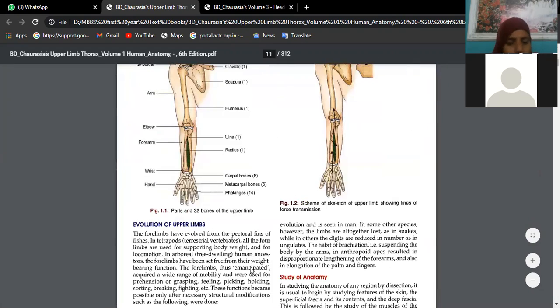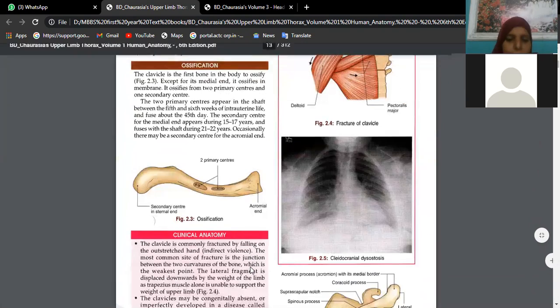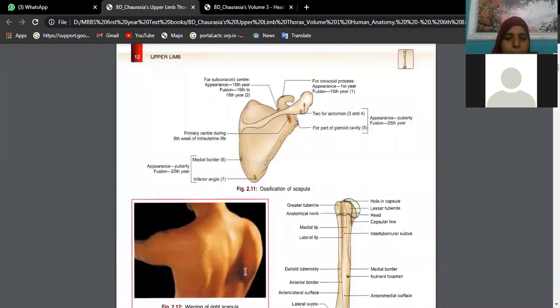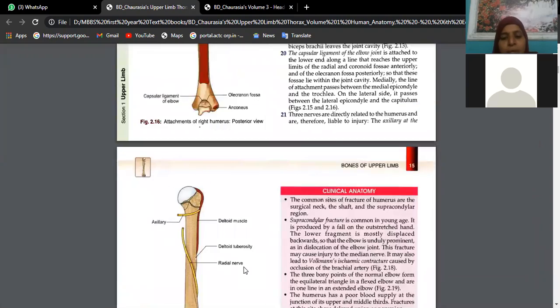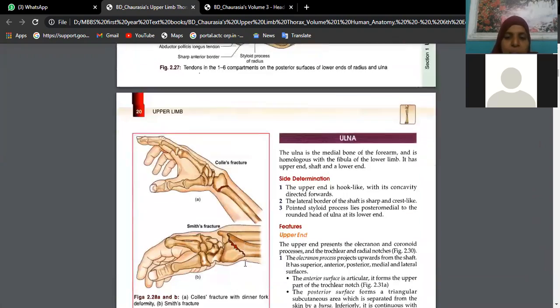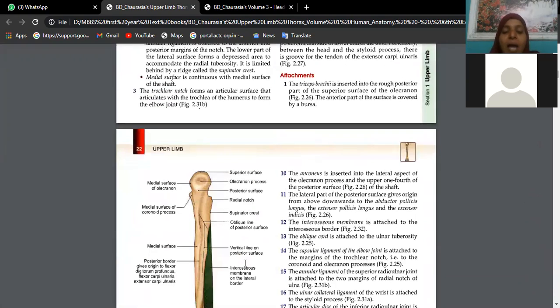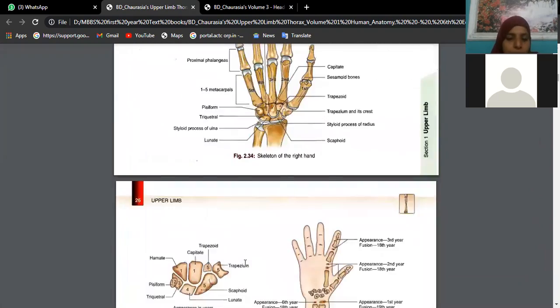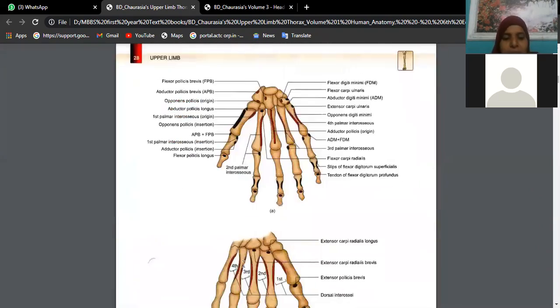From the medial cord, we have the code 4MU: medial cutaneous nerve of the arm, medial cutaneous nerve of the forearm, medial pectoral nerve, medial root of median nerve, and ulnar nerve. As you said, it is the medial cord of the brachial plexus.